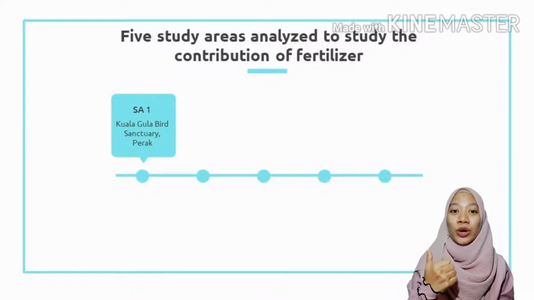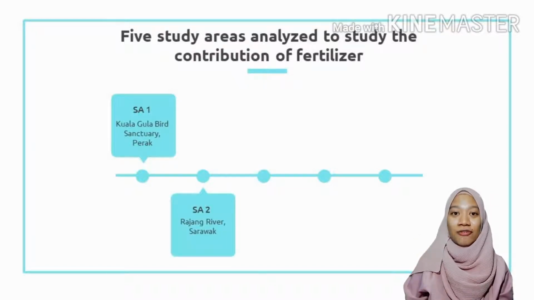Firstly, Kuala Gula Bird Sanctuary, Perak. For your information, during the annual migration, Kuala Gula serves as a stopover site for migratory shorebirds, as it is the main migratory route between Asia and Australasia. In 1986, William mentioned the elevated levels of ammonia, nitrates, and phosphorus in the surface water might affect the migratory birds. Secondly, Rajang River, Sarawak.